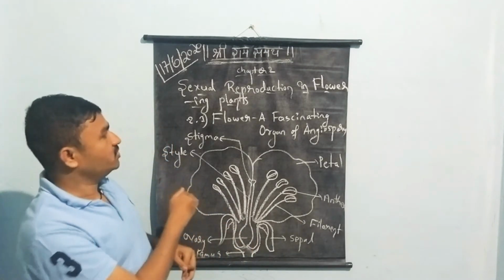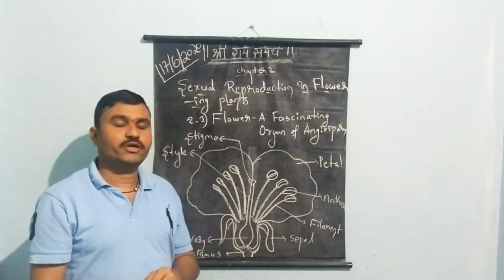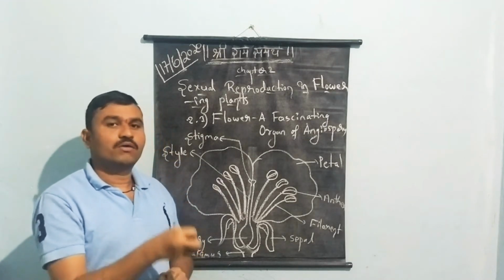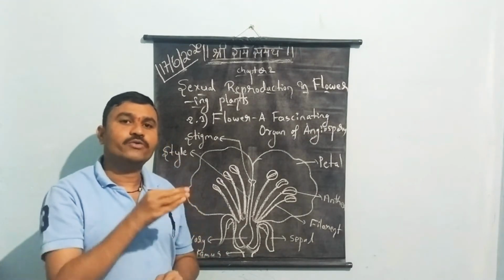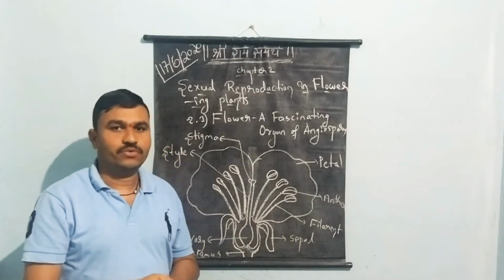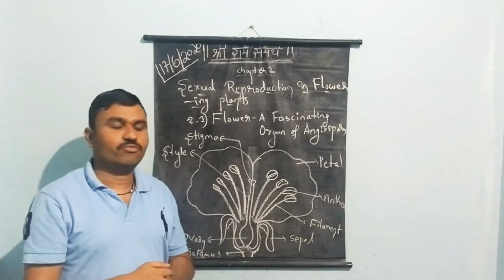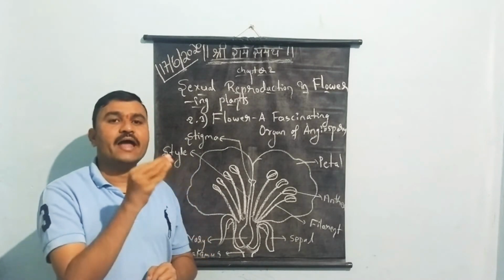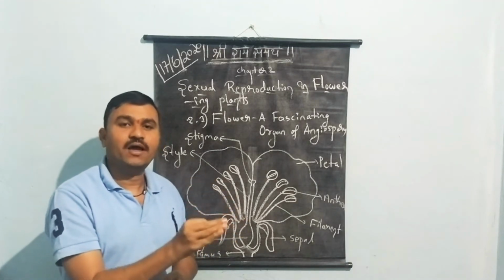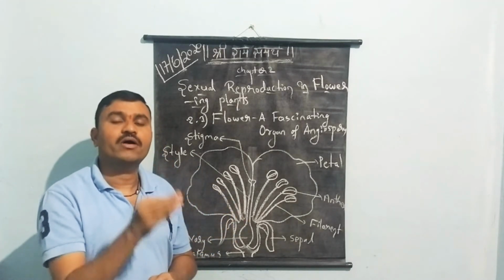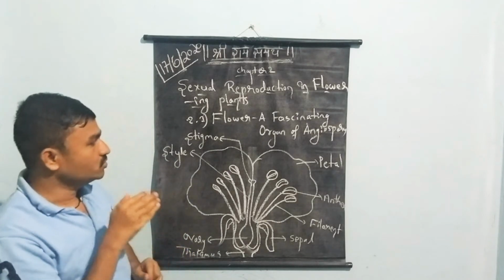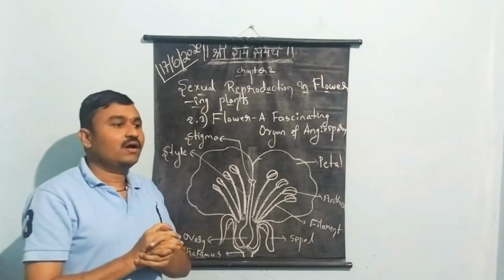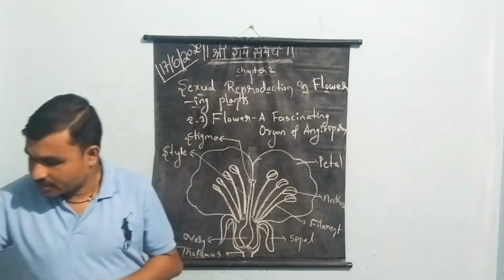So in this chapter we will start with the flower. Already I have told you students, once again take down what is a flower. Flower is a part of the modified stem of a plant. One more definition for flower: flower is a reproductive organ of angiosperms. Where exactly will we find the flowers? Flower is present at the tip of the stem.